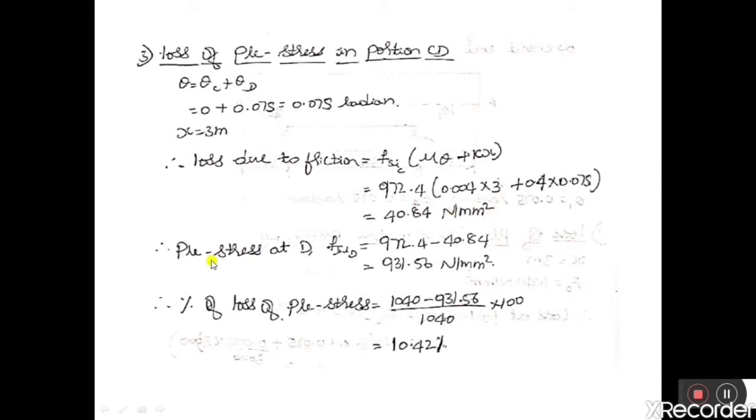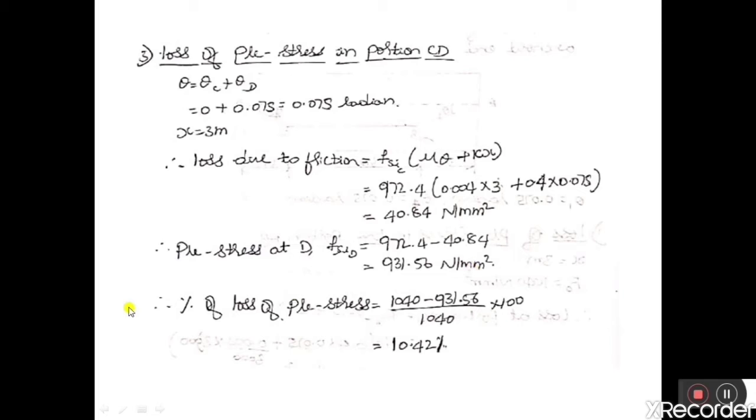Then what is the pre-stress available at D? Therefore, pre-stress at D, that is initial pre-stress at D, is equal to 972.4 minus loss. So this is the stress available at C, the initial stress available at C, minus loss between C to D, that is 40.84. Therefore, initial pre-stress at D after the losses is equal to 931.56 Newton per mm square.